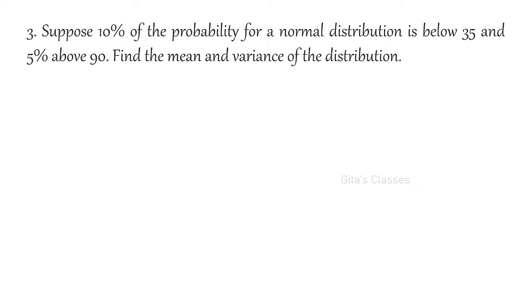10% of the probability. Shivakumar, is it clear? If you have still doubt, you tell me which step you don't understand, I'll tell you. So 10% of the probability for a normal distribution is below 35 and 5% above 90. Do it on your own. Find the mean and variance of the distribution.